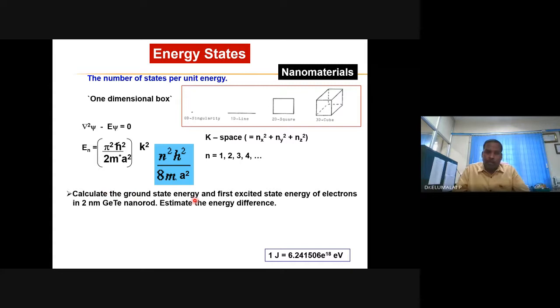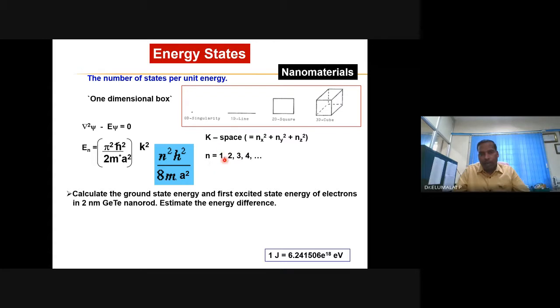In this numerical problem, there are 2-3 new terminologies. Ground state, you know. What is excited state? First excited state, second excited state, third, etc. They correspond to these numbers.